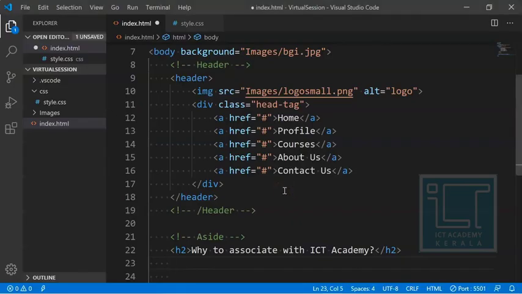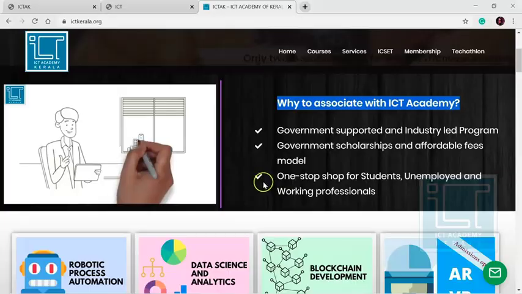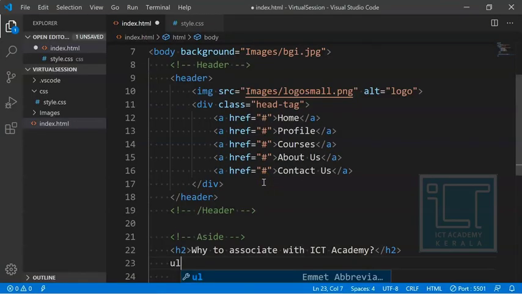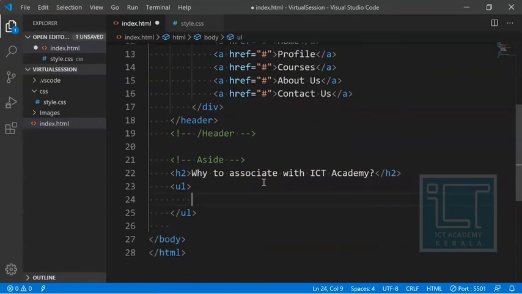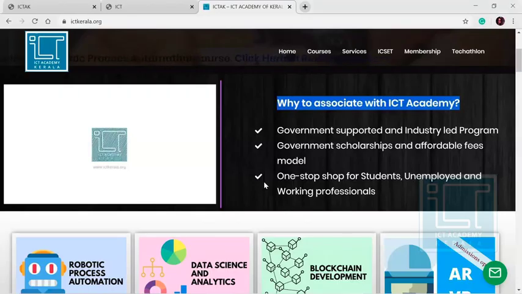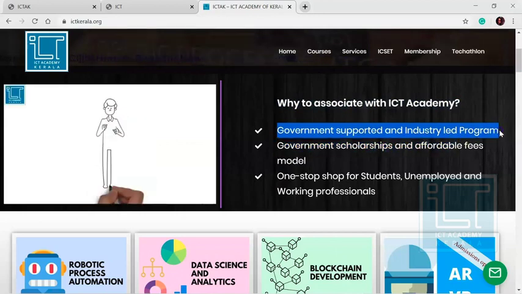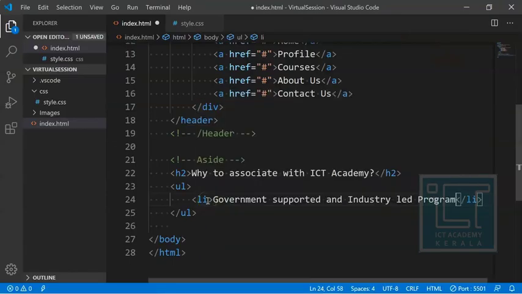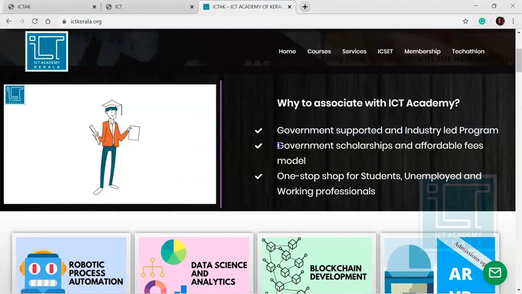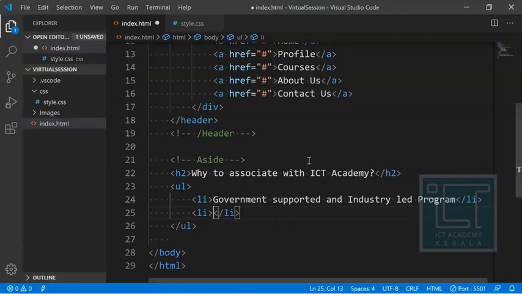Then these are the list of items. Since this is not a numbered list, it will be an unordered list. So I would like to create an unordered list, and inside that I would like to give list items. The first list item is the government supported and industry led program. The second list item is government scholarships and affordable fees models.